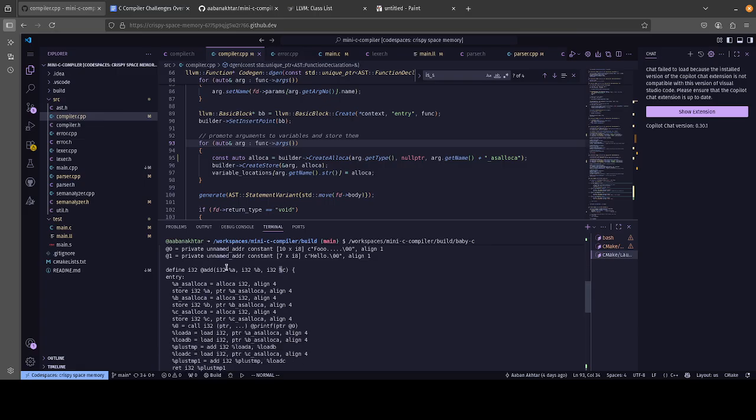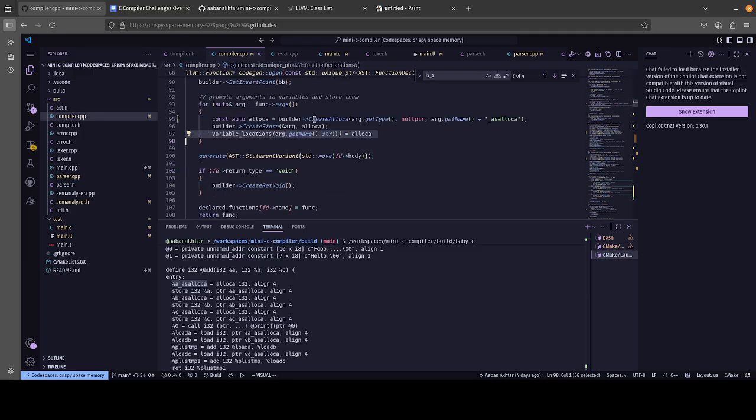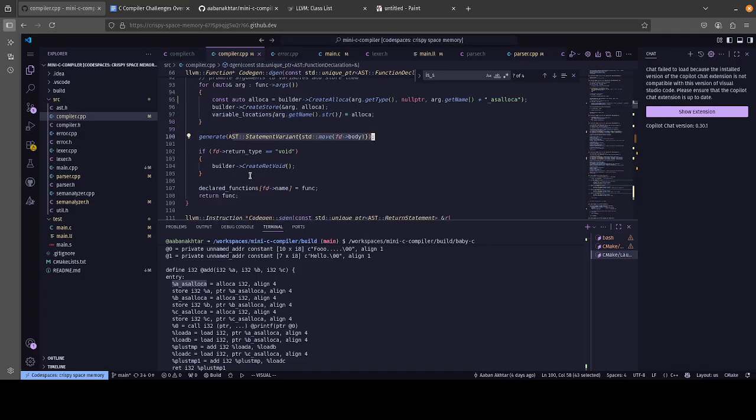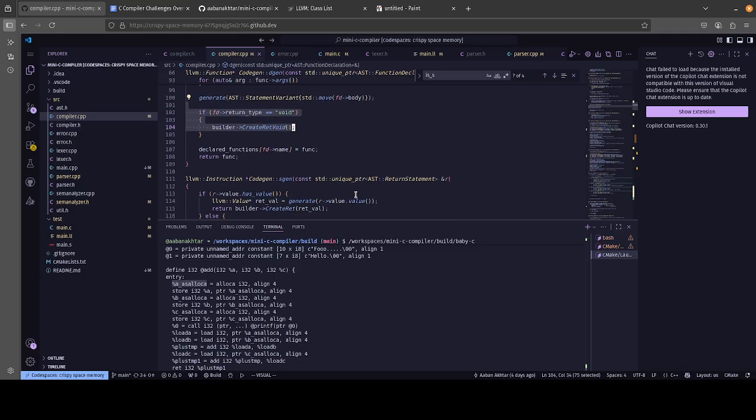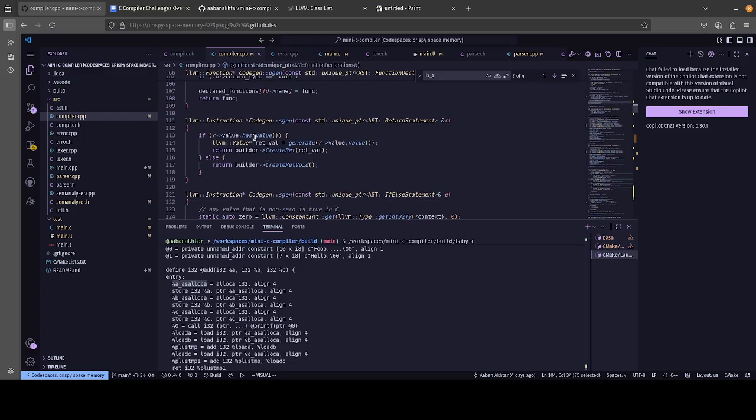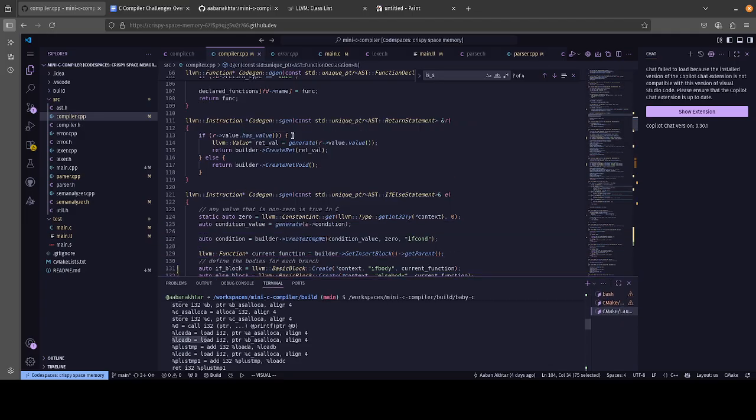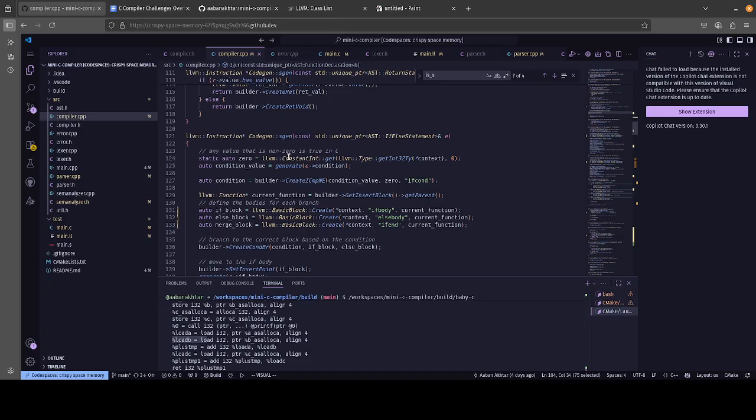So you need to promote them to an actual variable, and in order to do that you need to create an alloca, which is basically a stack allocation. As you can see, A is promoted and turned into alloca A, meaning it's a stack variable, and we store it as a variable. Then we just generate the body, we do all the returning stuff, etc. LLVM is kind of self-explanatory as it goes. For example, for creating a return statement, you just do create ret void if you don't want to return anything.